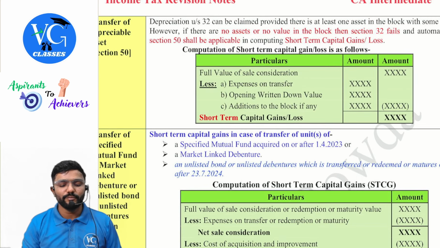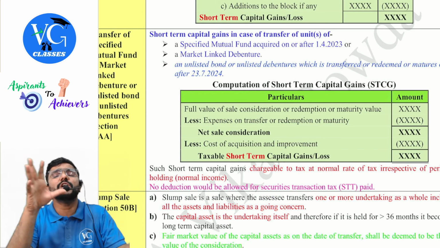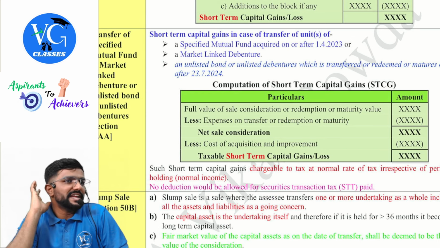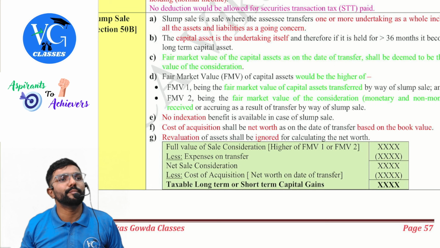Guys, please be careful. Both this, whatever you calculate under section 50 and 50AA, are always short-term in nature. And it is normal income. Sir, is it a part of 111A? No. It is a normal income taxable at normal rate as applicable to the assessee. And can I claim STT as a deduction here, sir? No. No deduction for STT under capital gains, guys. Remember. Next, slump sale under section 50B.